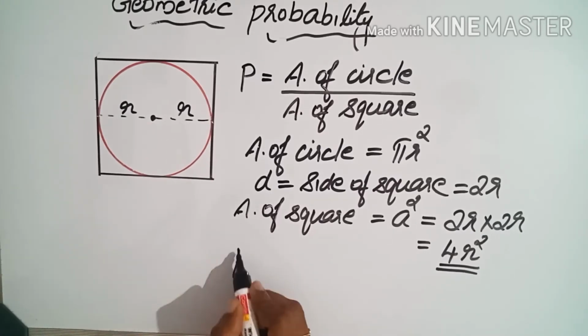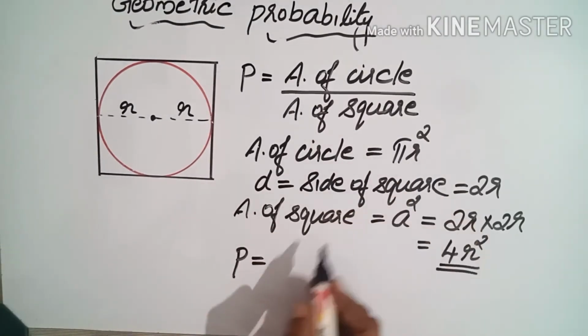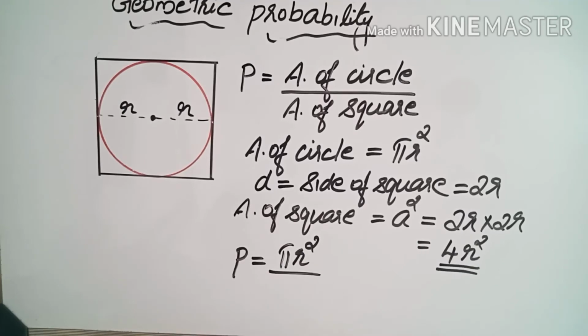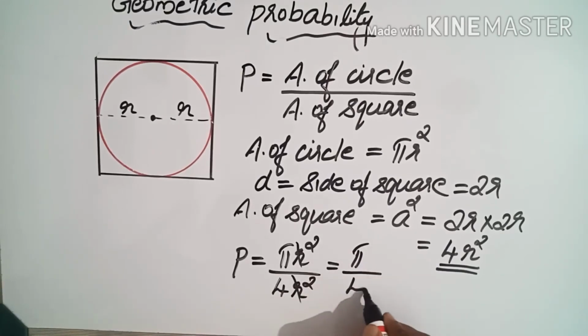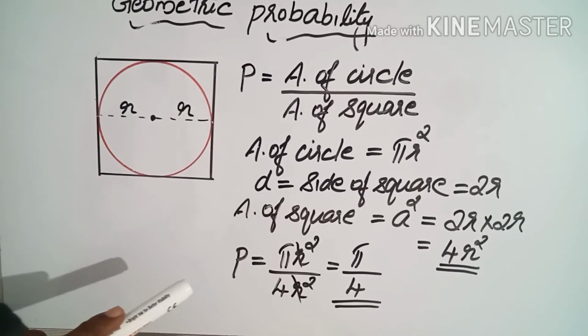Now probability will be equal to area of circle. We need to write first. Area of circle, here the answer is pi r square, divided by area of square, 4r square. So r square and r square we can cancel. So probability will be pi by 4. So this is the probability of getting dot inside the circle of this figure.